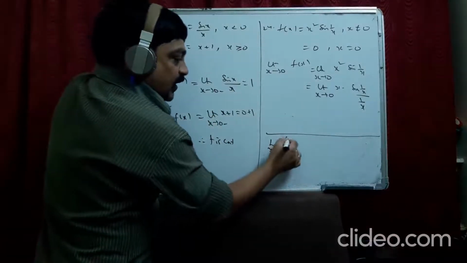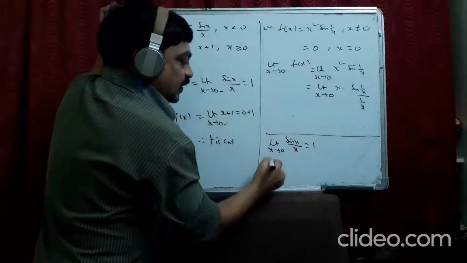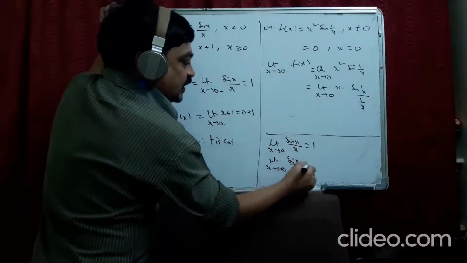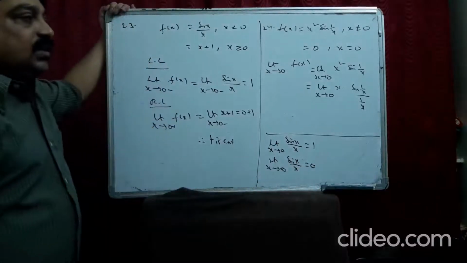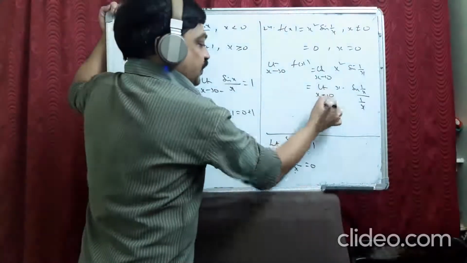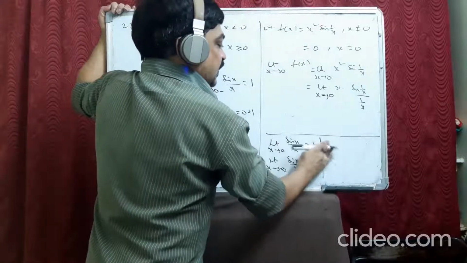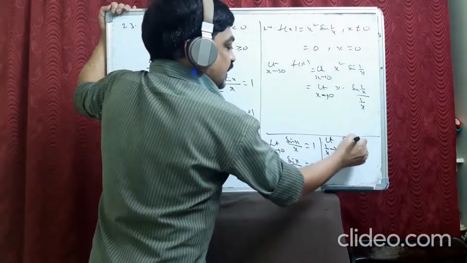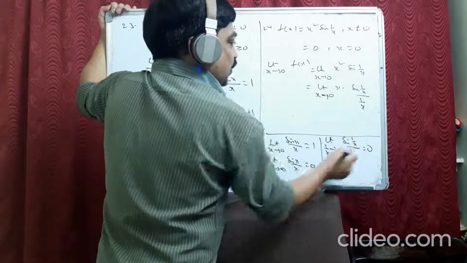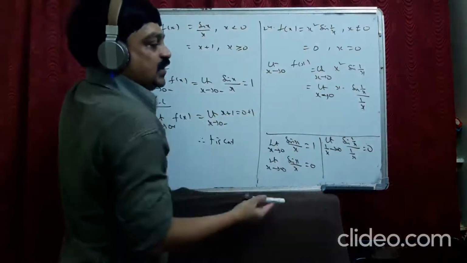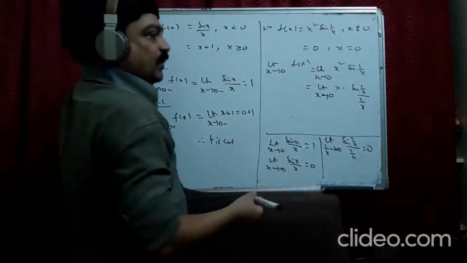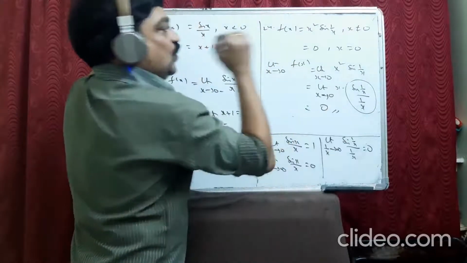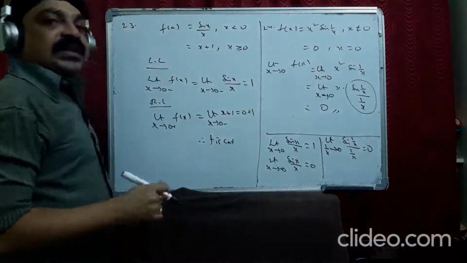Be careful with the formula, guys. Limit x tends to 0, sin x by x is 1. But limit x tends to infinity, sin x by x is 0. See, when x tends to 0, 1 by x tends to infinity, so sin 1 by x by 1 by x becomes 0 according to this. So x tends to 0 means 1 by x tends to infinity, so this is 0. 0 into 0 becomes 0. So it is equal to this. So it is continuous.